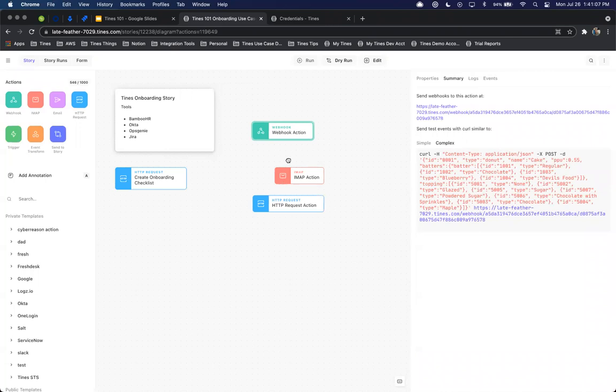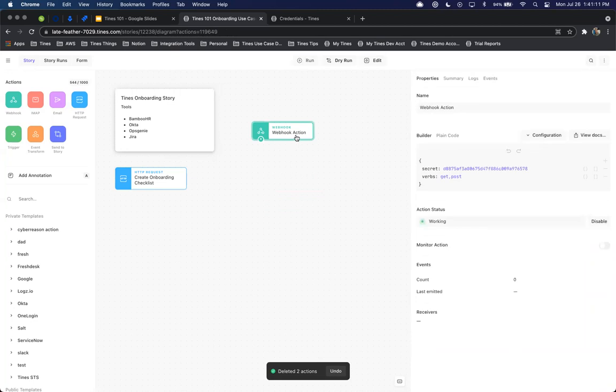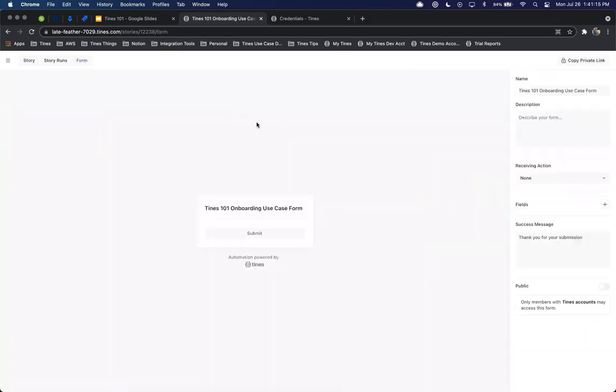In this particular demo, we're going to be utilizing one of the specific features to Tines, which is this form. So here in the form section, once I click that, I'll be brought to this pre-configured template where I can start to define the name for this form. So if we say this is going to be our onboarding story, once we add that there, the form name will update.